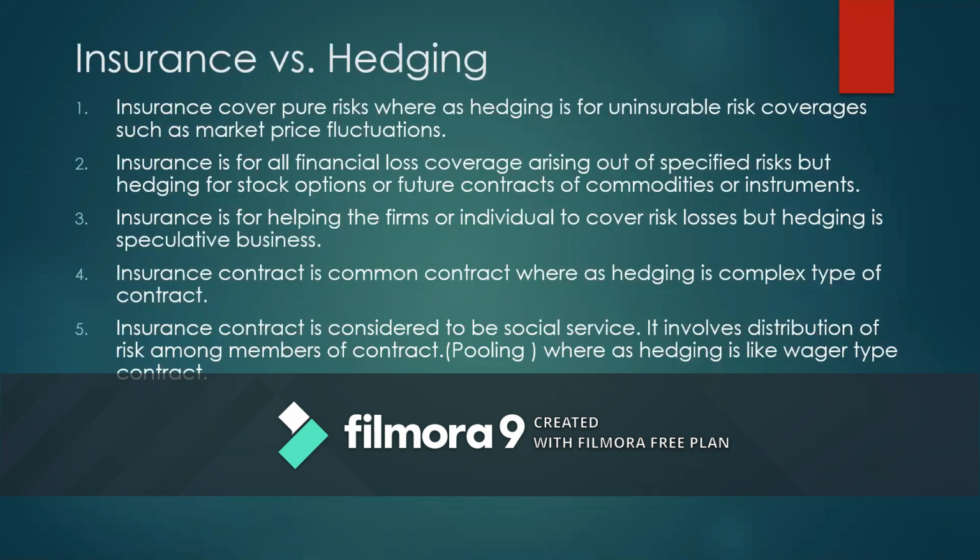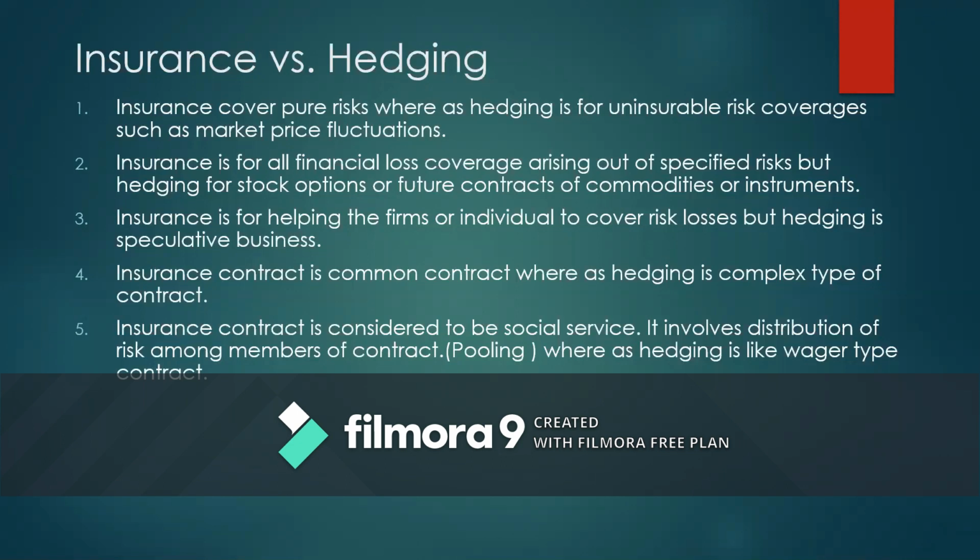The insured cannot make a profit out of the loss, and the insurance company is also doing this business not with an intention to earn a huge amount of profit, but to create a fund to compensate for the loss of the members of that particular group who are exposed to a specific risk. But hedging is a speculative business where one party gains a profit and the other party incurs a loss. So hedging is speculative in nature.